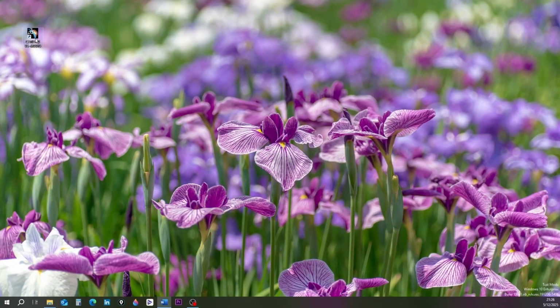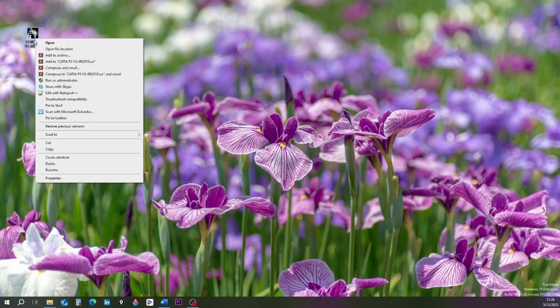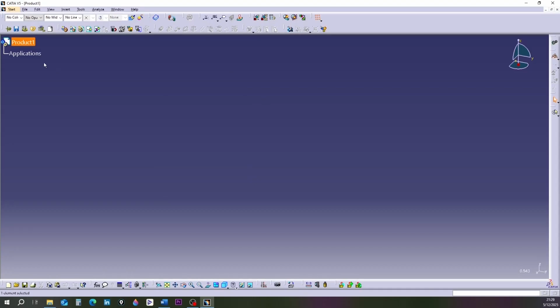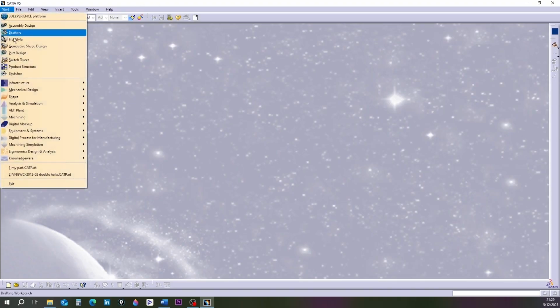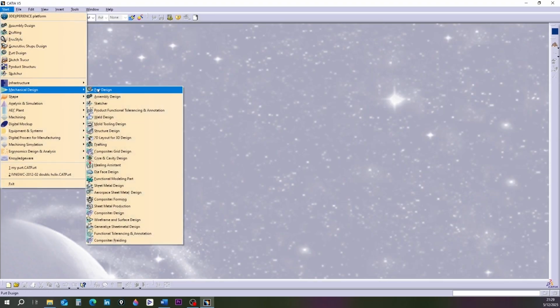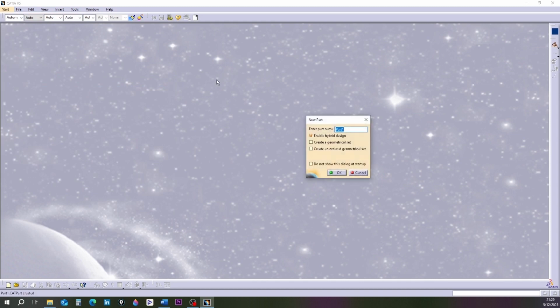Right-click on the CATIA icon. From the menu, choose Open. Close the product environment. From the Start menu, open the part environment. Change the Part 1 to My Part.